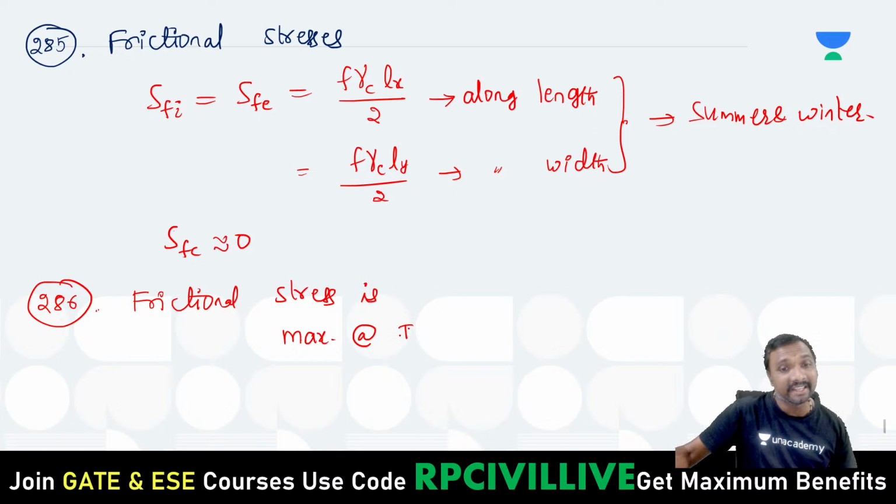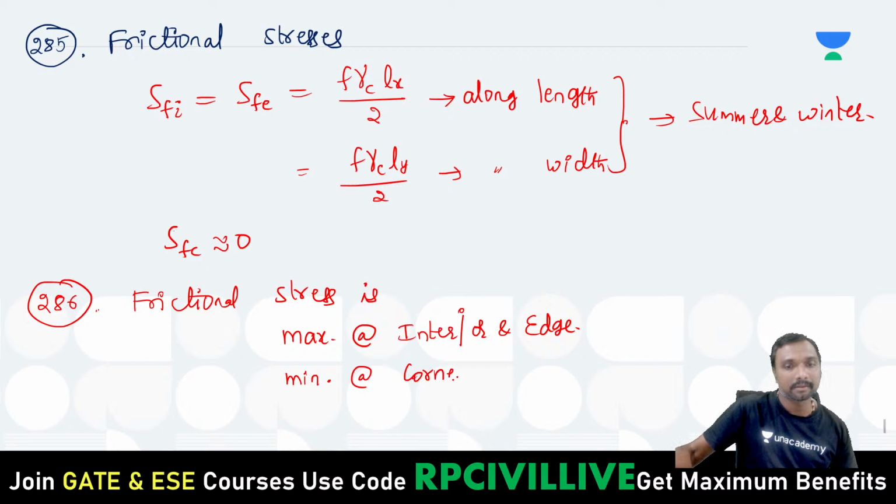Interior and edge both are the same. And least or minimum at which one? Corner. Minimum or least at the corner, that will be 0, you can say. That is your maximum, the highest, you can say.